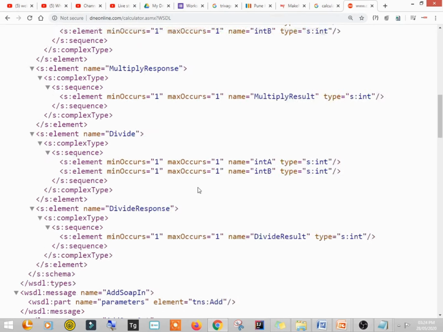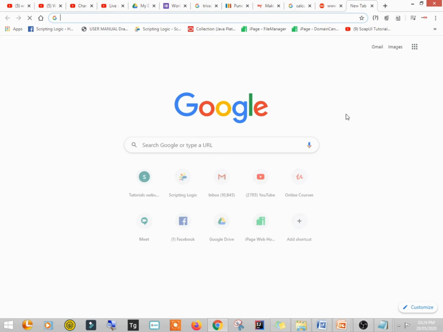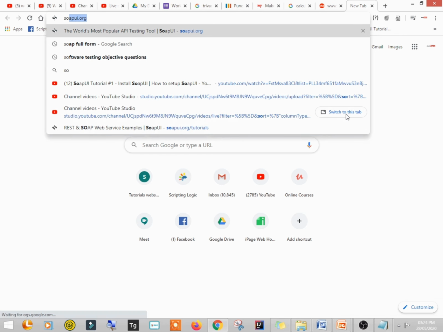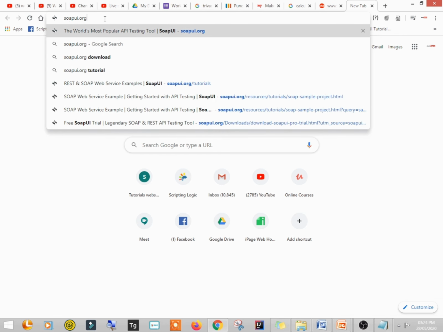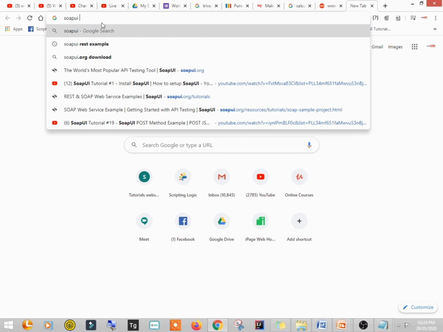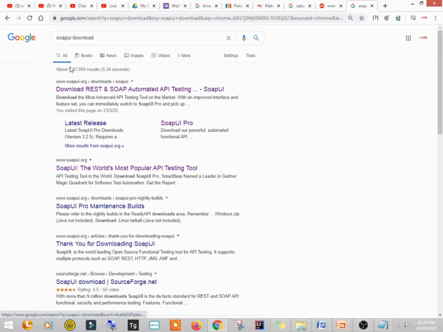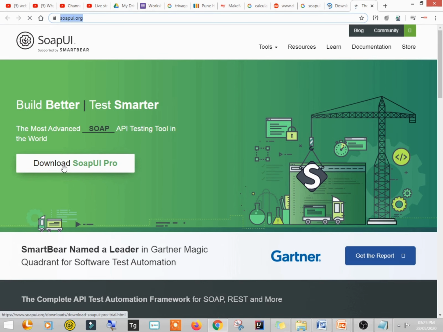For that you can go to Google and search for SoapUI, or this is the standard website soapui.org, or you may just search for SOAP UI download and you will get this website. So soapui.org, or you may get the direct link to download, right? Either you can go to the direct website, that is soapui.org, and here you can see the download SOAP UI.